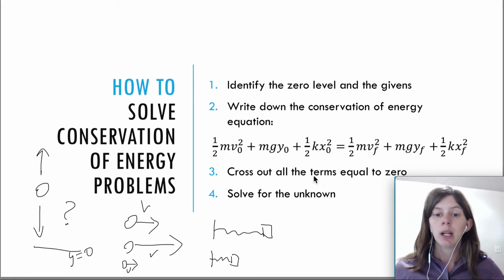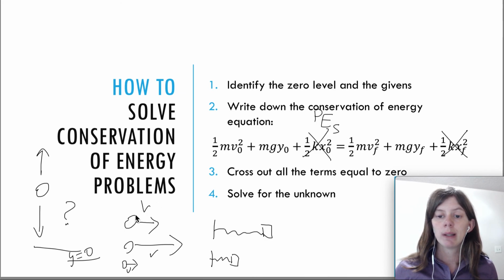Let's say the problem is simply an object that's falling down, so it's gaining speed. There's no spring in the problem. Well, then you would cross out the spring potential energy, PE sub s. If there's no spring, I don't care about that term, I can cross it out. If something is equal to 0, like the height, then you can cross out that term. So you're just going to cross out whatever is equal to 0, and then you can solve for the unknown. I'll stop this video here and do part B in the next video where we can see an example.